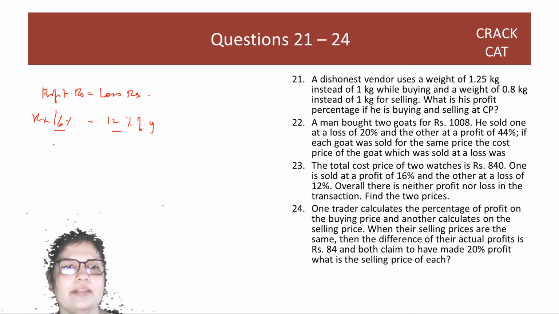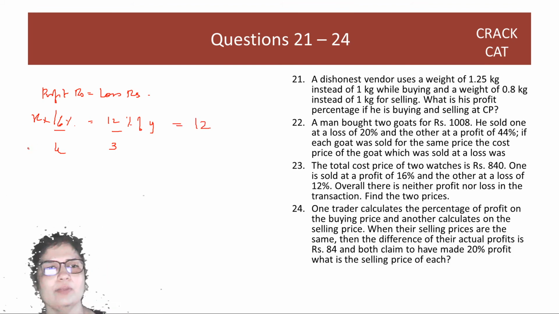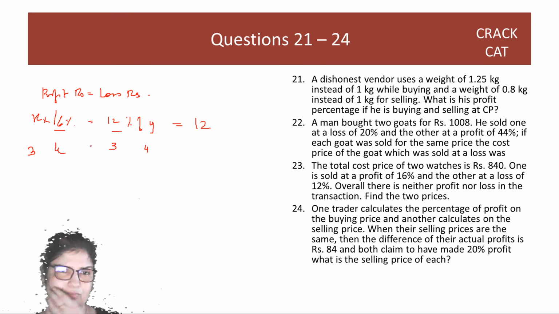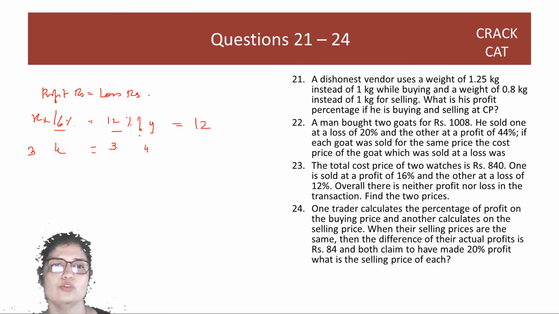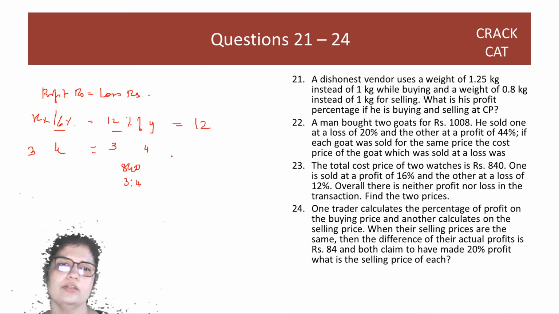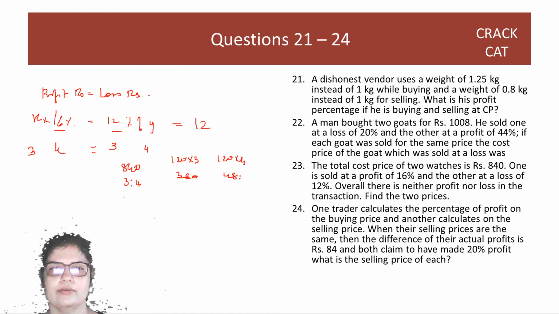Now these two are in the ratio 4:3, right? So we'll say is equal to 12, right? So you can see x hence will be 3 and y will be 4. तो ये आपको equal आएगा. The two quantities have to be in the ratio 3:4. So I need to divide 840 in the ratio 3:4, right? Which is what? 120 into 3 and 120 into 4, 360, 480.